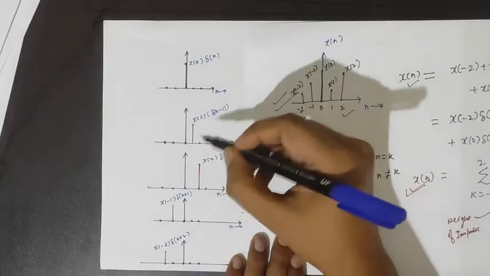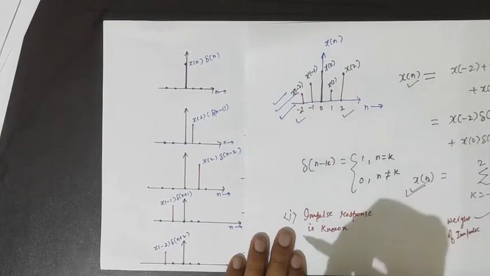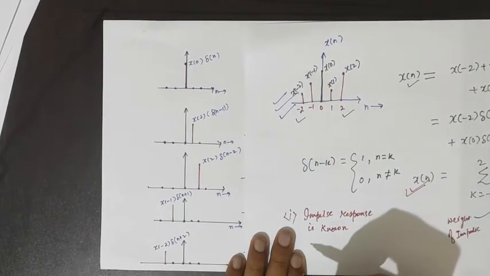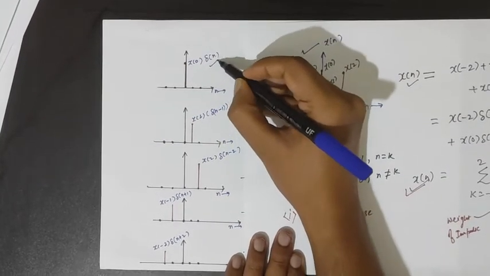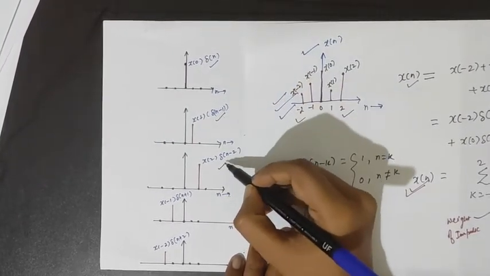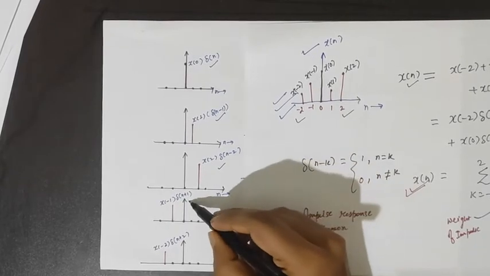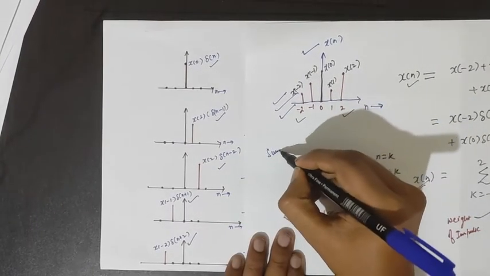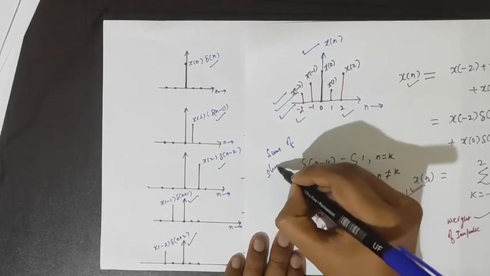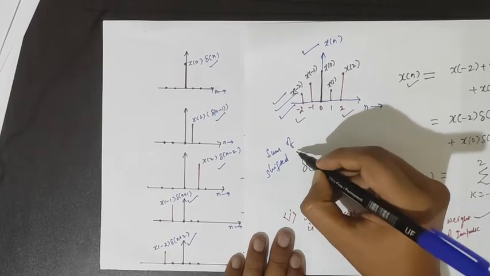Adding all these signals will give this whole complete signal, and we have resolved x[n] into a sum of shifted impulses. Can I write here sum of shifted impulses? Very important term.